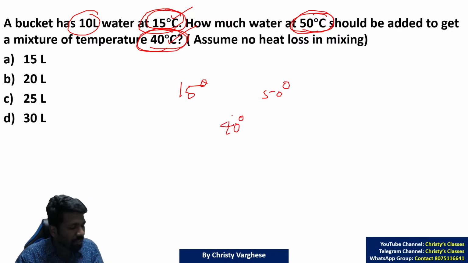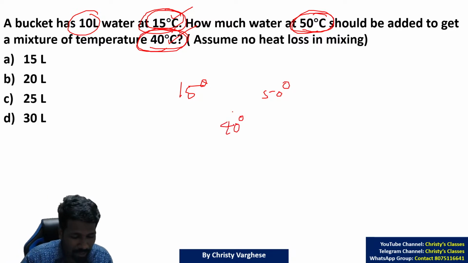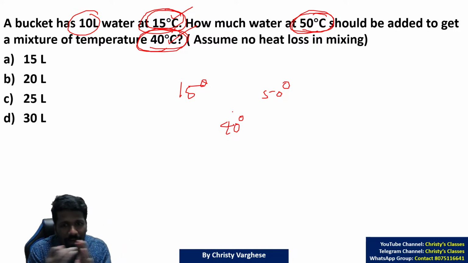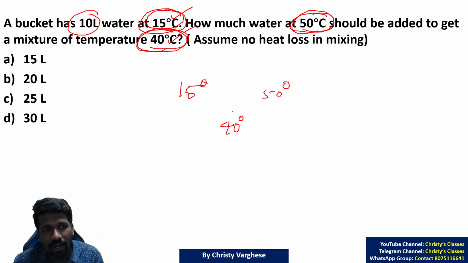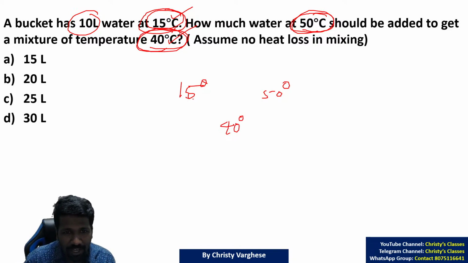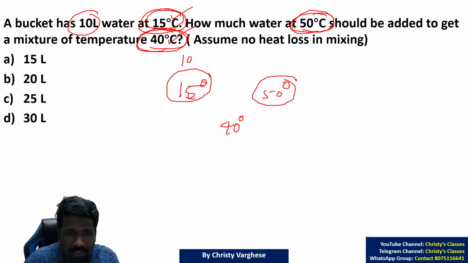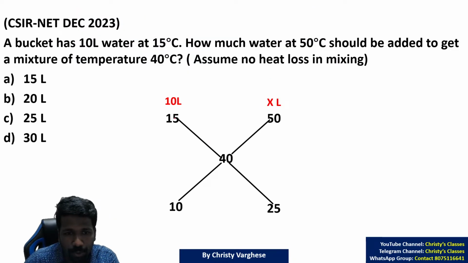Now compare it with the previous question. Average height of boys, average height of girls, mixed together, you should get the combined average of the class. Same way here, 15 degrees Celsius water and 50 degrees Celsius water mixed to get 40 degrees Celsius water. So you want to know what proportion this is mixed. We already know this is 10 liter. So if this is 10 liter, what will be this? For that, first understand the proportion or the ratio.